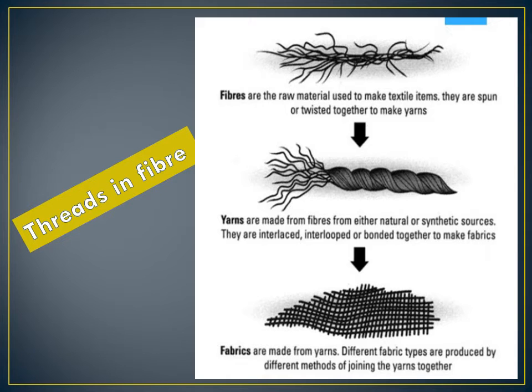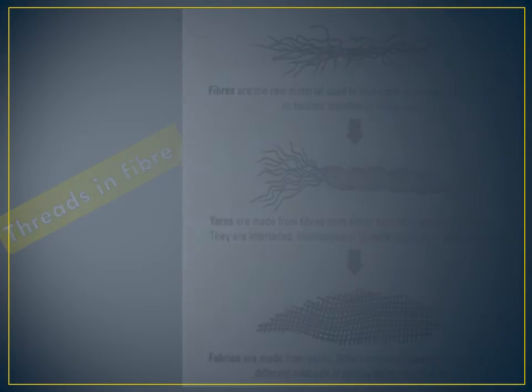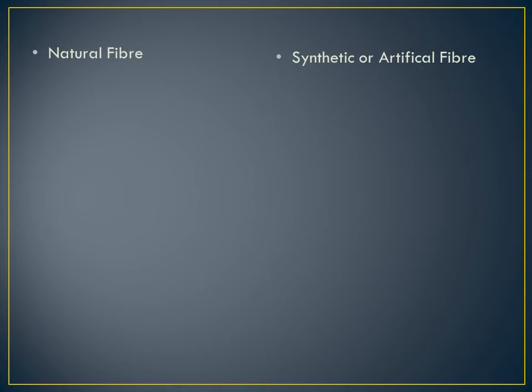Got it? Now what is fabric? Fabrics are made from yarns, isn't it? Just now we are seeing it. Different fabric types are produced by different methods of joining the yarns together. One by one, what are the characteristics of this fiber?